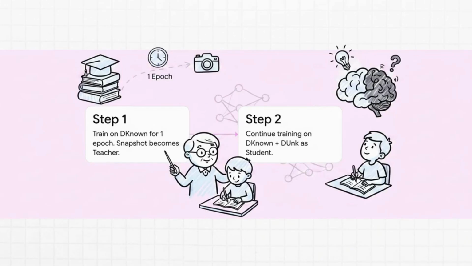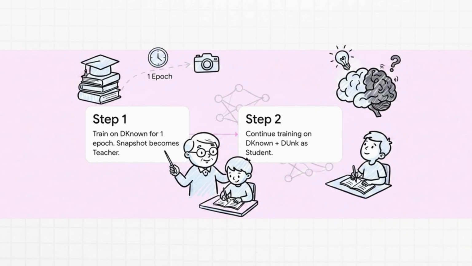Obviously, we need a way to maintain that plasticity without throwing stability out the window. Enter the main solution of this paper, self-distillation. You can think of this intuitively as a teacher-student dynamic. First, you train the model on the known facts for just one epoch, so it learns the task format. You then take a snapshot of that exact model. That becomes your teacher. Then you just continue training the model on the mix of known and unknown facts. This active model is your student. The student is out there trying to learn the new facts, but the teacher is constantly looking over its shoulder to keep it grounded.